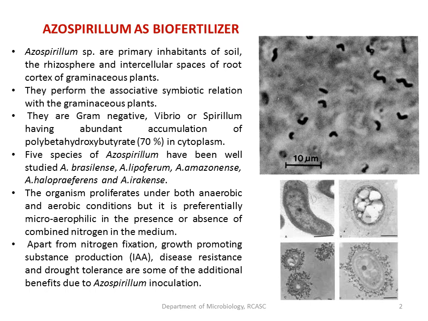The roots of these plants are found associated with azospirillum, which helps in the fixation of atmospheric nitrogen in microaerophilic or anaerobic condition. And they are gram negative vibrio or spiral shaped bacteria with PHB granules in them. 5 species have been well studied, which I have listed over here.